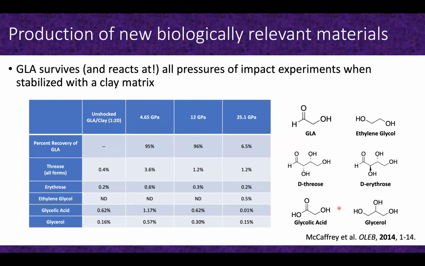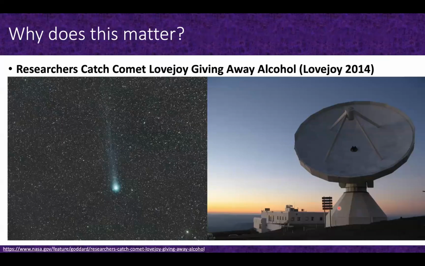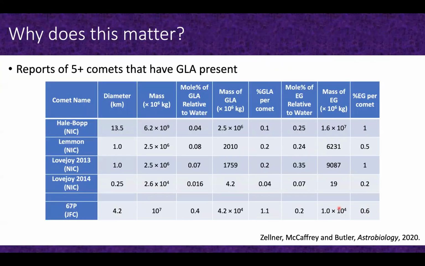But why does this all matter? Who cares about this anymore? Well, about the same time that this paper came out, there were a lot of reports in the literature about comets and in situ detection of comets. And so there were at least 5 and maybe more at this point detections of comets, of glycolaldehyde on comets.